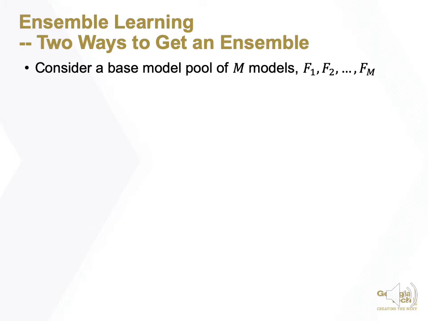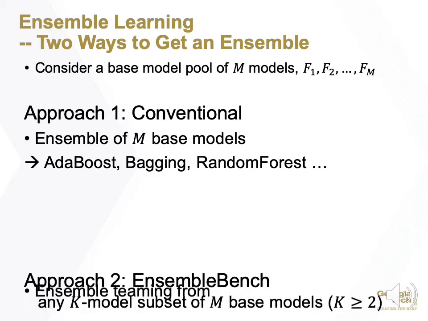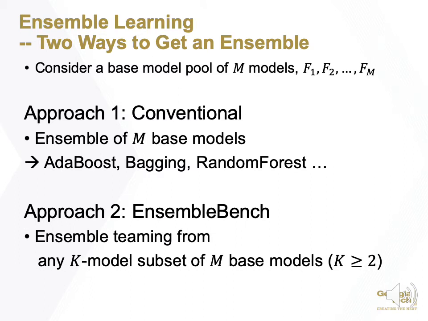There are actually two ways to get an ensemble. Consider a base model pool of M base models from F1 to Fm. The conventional approach, as I mentioned in the previous slide, is using the ensemble of all the M base models, represented by AdaBoost, Bagging, and Random Forest. The second approach, we call it Ensemble Bench. We prefer to use ensemble teaming from any K models, a subset of the M base models, to form an ensemble team, as long as K is larger than or equal to 2.